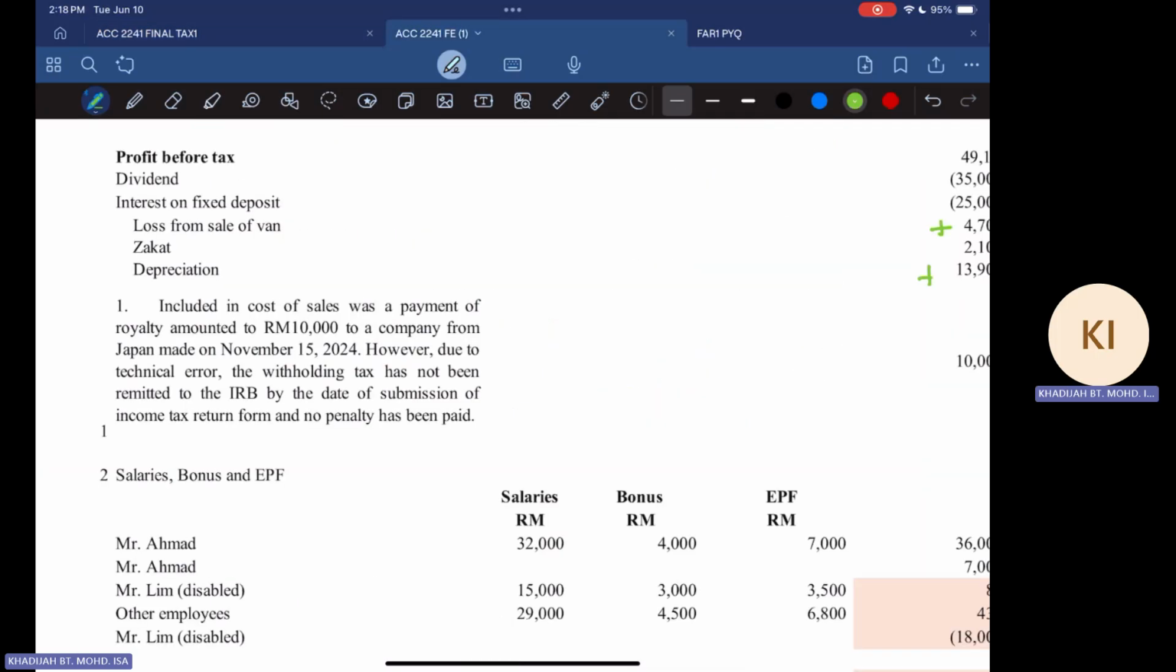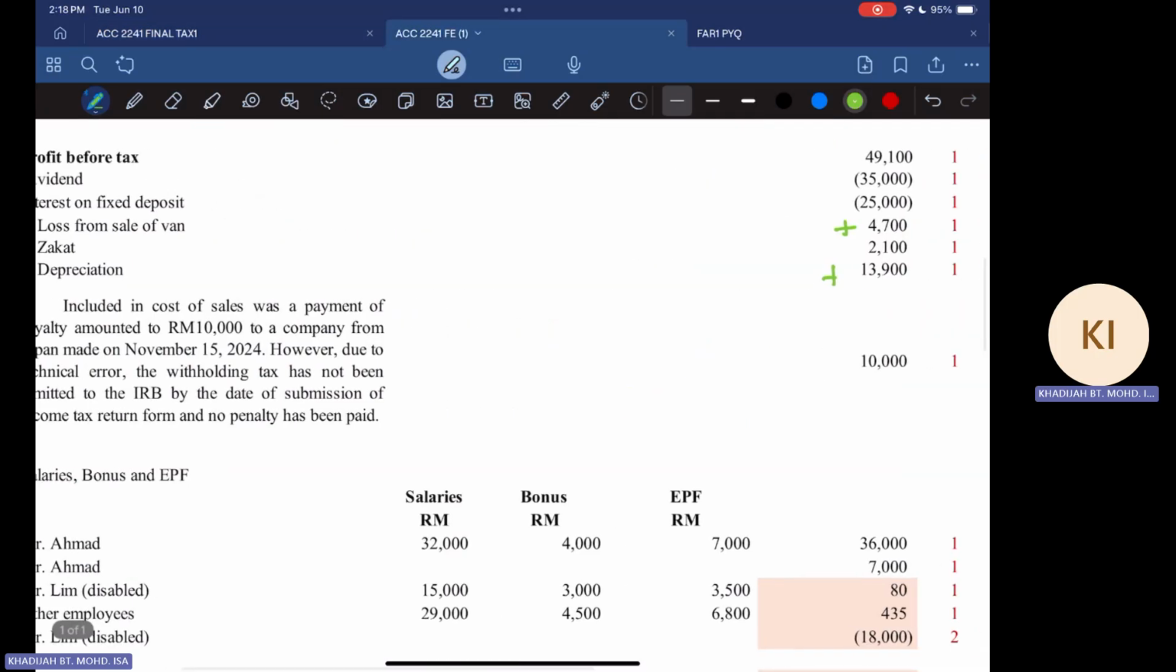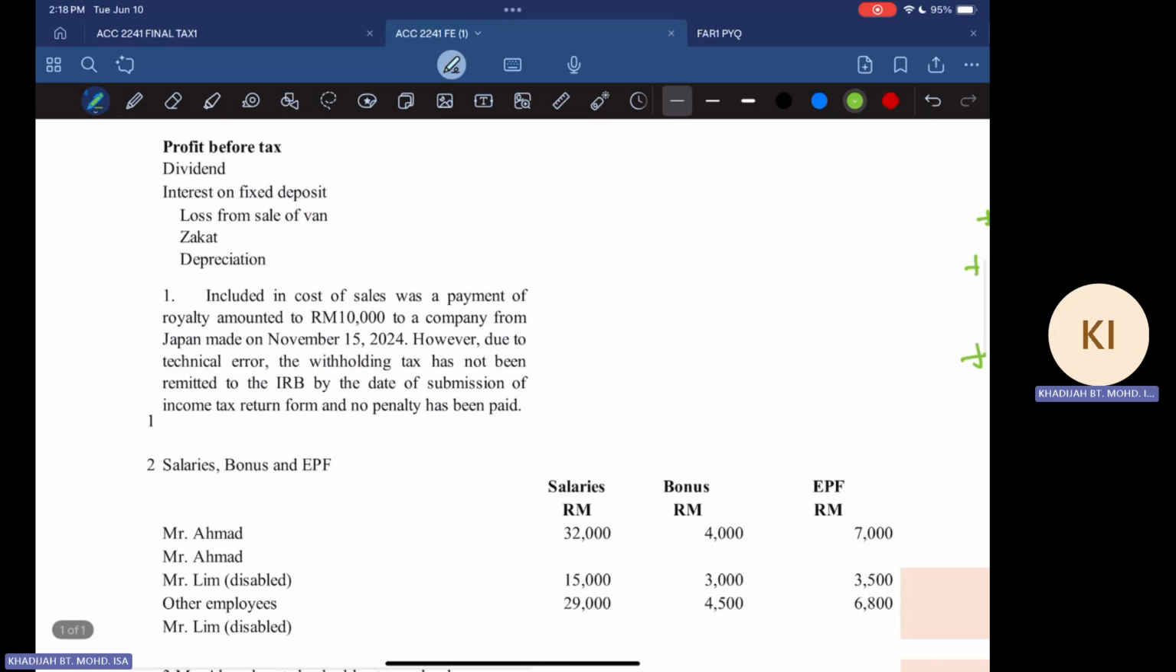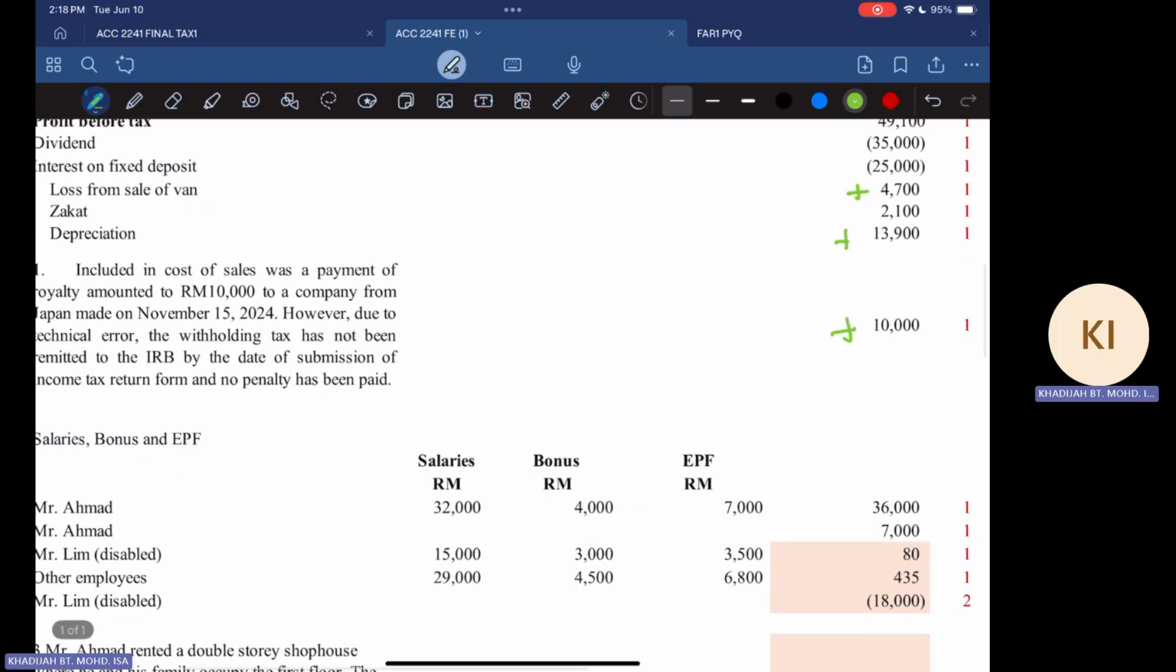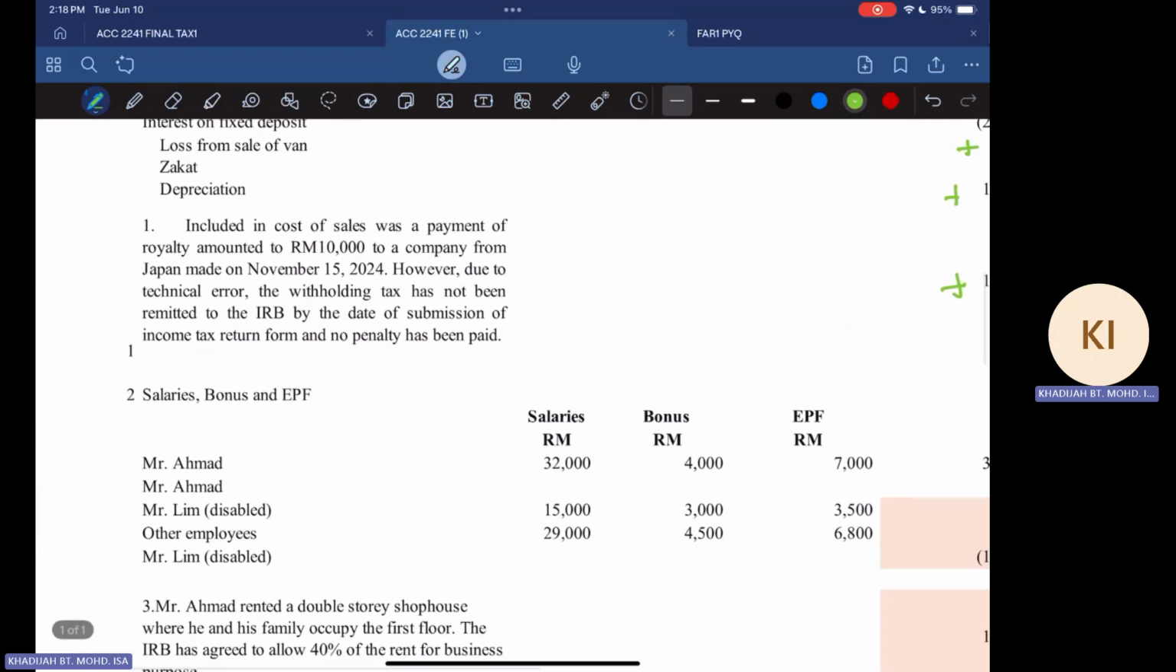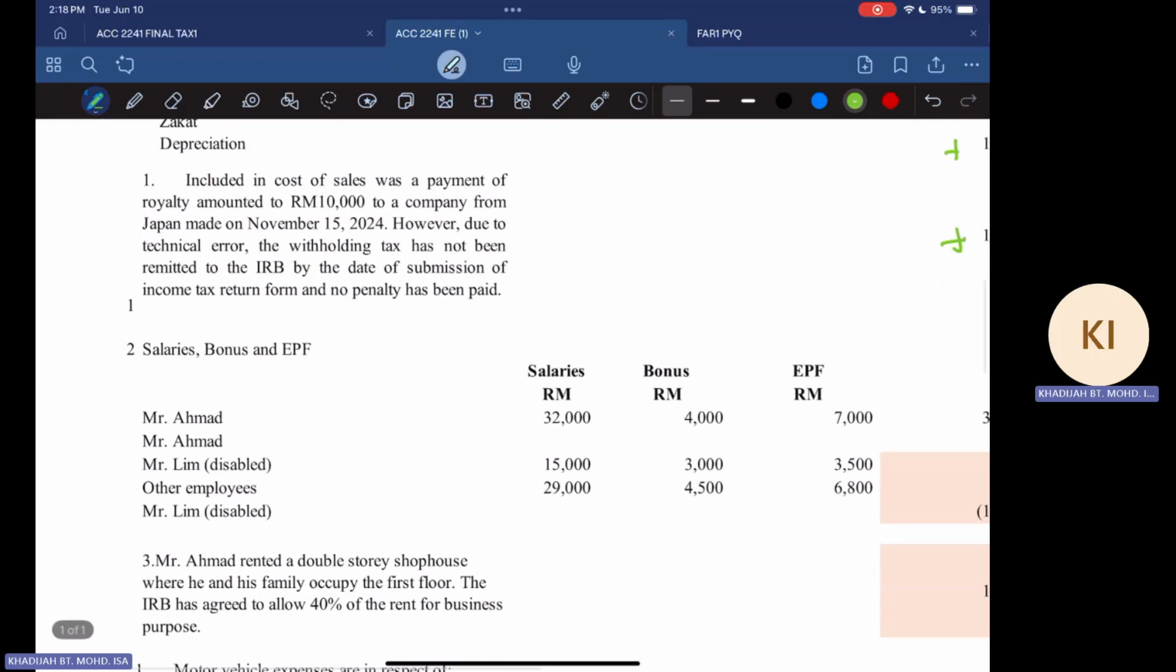So look into your answer here. Your adjustment is you add back your 10,000 royalty. All right. Why is the penalty not added? Because the penalty is not in your profit and loss account. All right, it's not mentioned that the penalty is included there. So you do not do adjustment for your penalty. All right, you just do adjustment for the non-deductible expense which is available in your profit and loss account. So that is note number one.